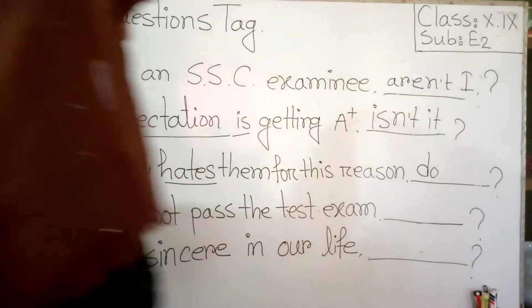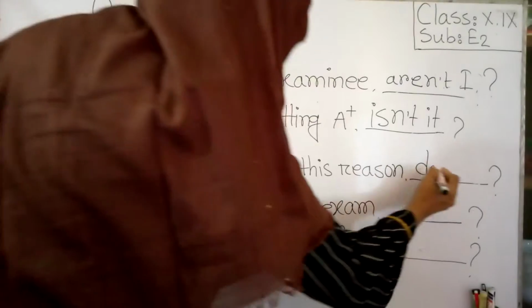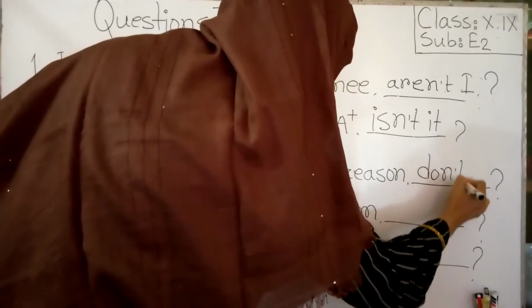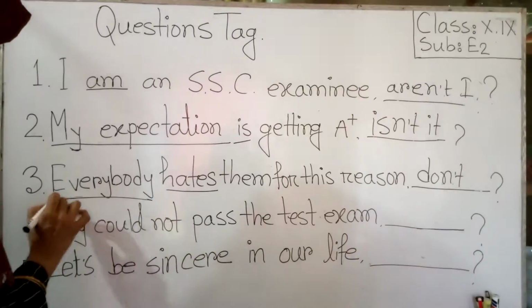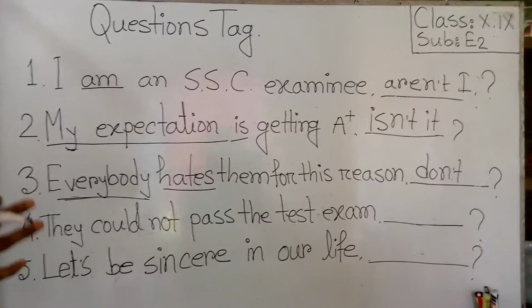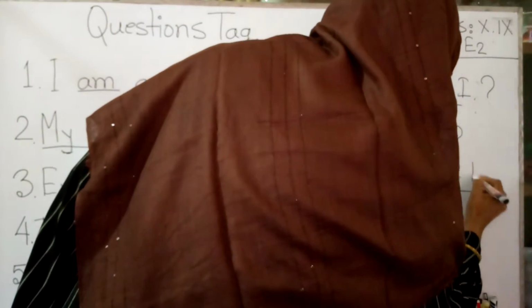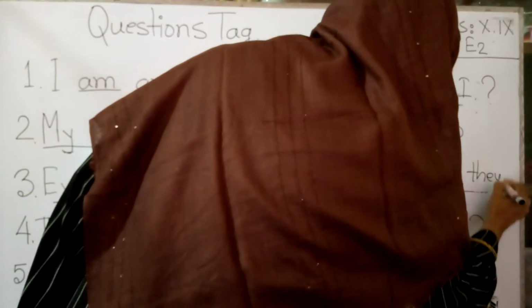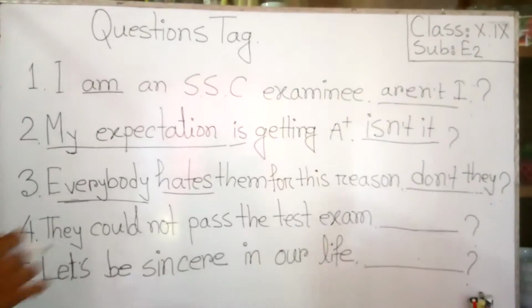It remains affirmative, so we take the negative form don't, and instead of everybody we take the pronoun they. So we write they, and at last put a note of interrogation mark.